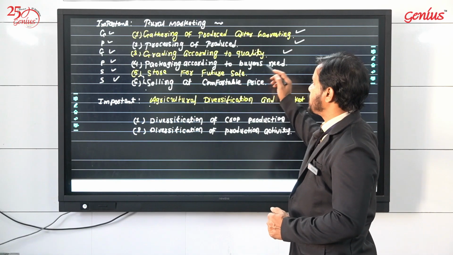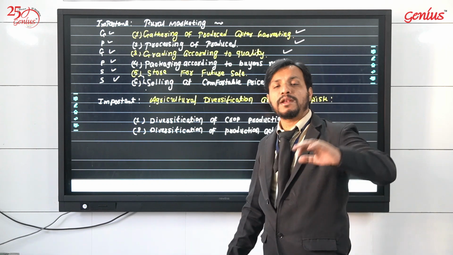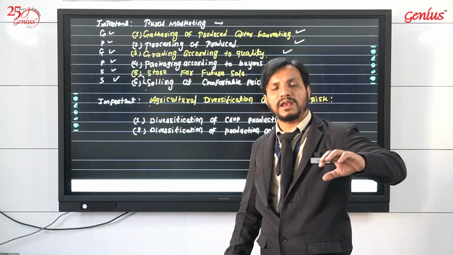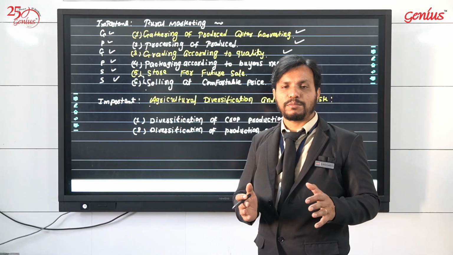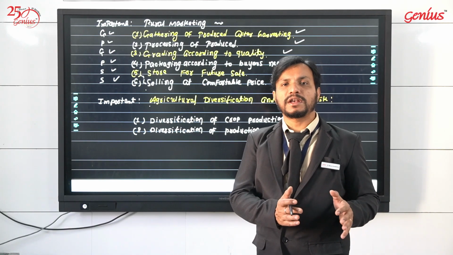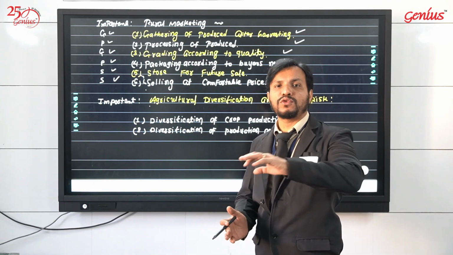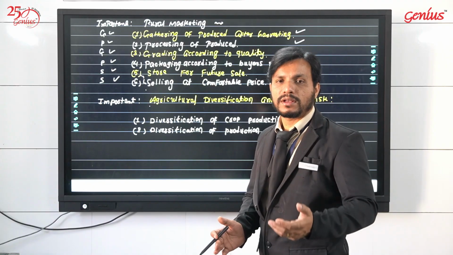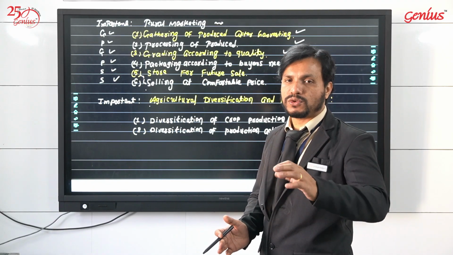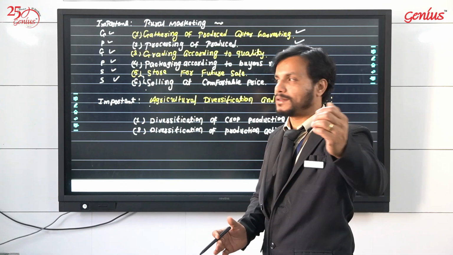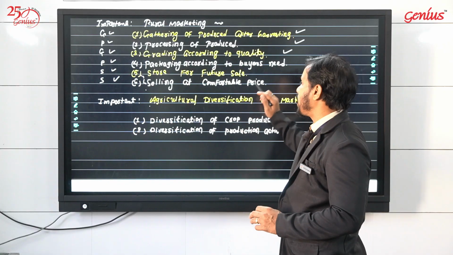Next, packaging according to the buyers. Now we have segregated. There will be a few buyers who need only A grade produce. So when they ask for A grade produce, you pack that A grade produce and sell it. There will be a few buyers who ask for B grade produce, then you take out the B grade produce which you have separated already and sell it. So packaging according to the buyer's requirement.